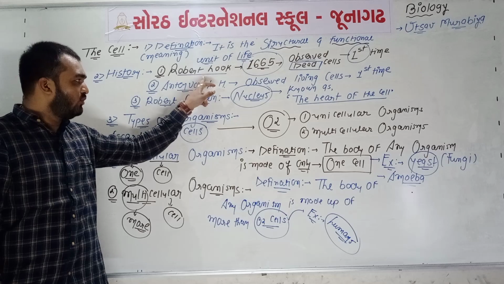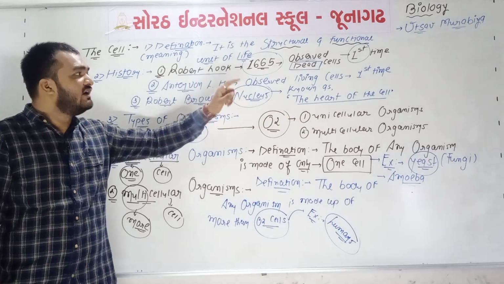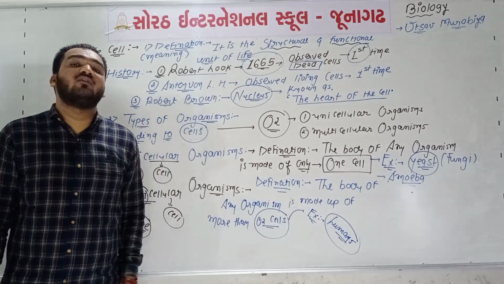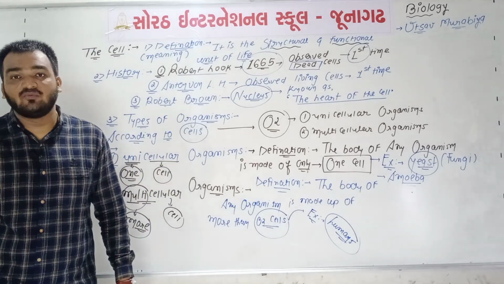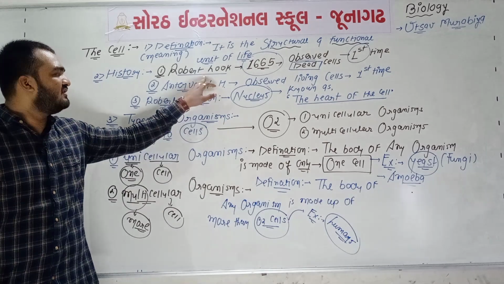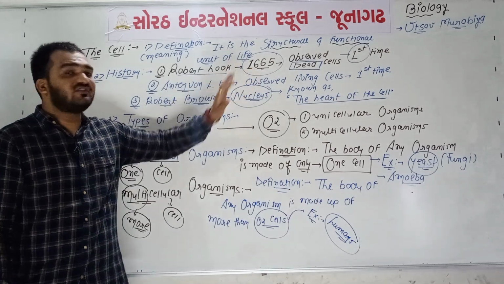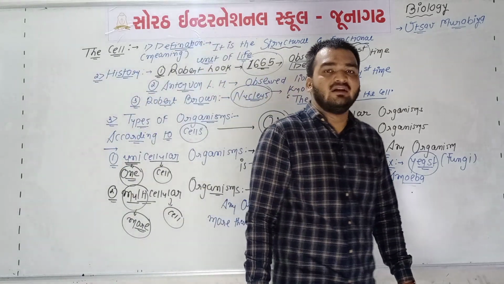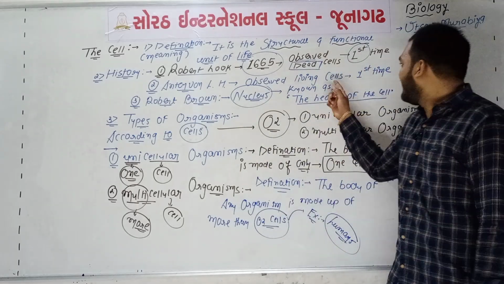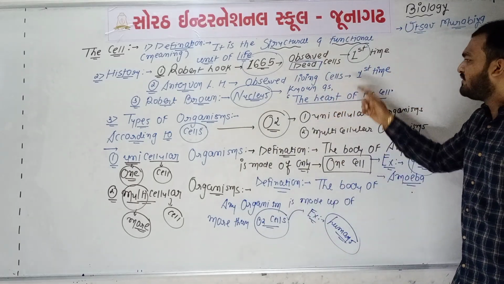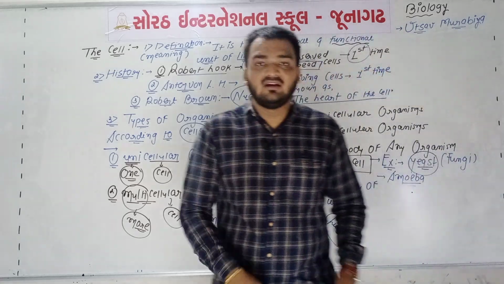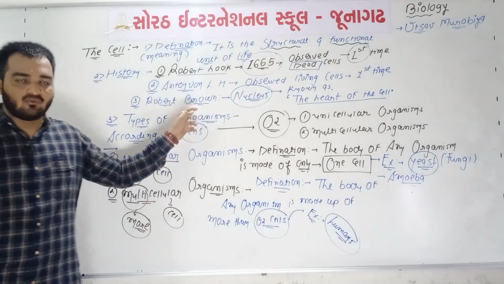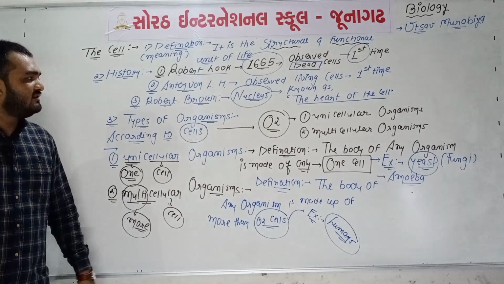First is Robert Hooke, who observed dead cells for the first time in 1665, while Anton von Leeuwenhoek observed living cells for the first time. And the third name is Robert Brown, who discovered the nucleus.